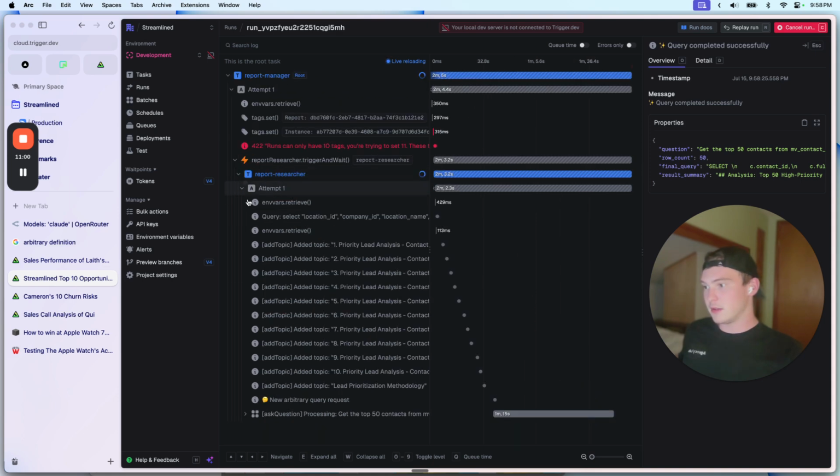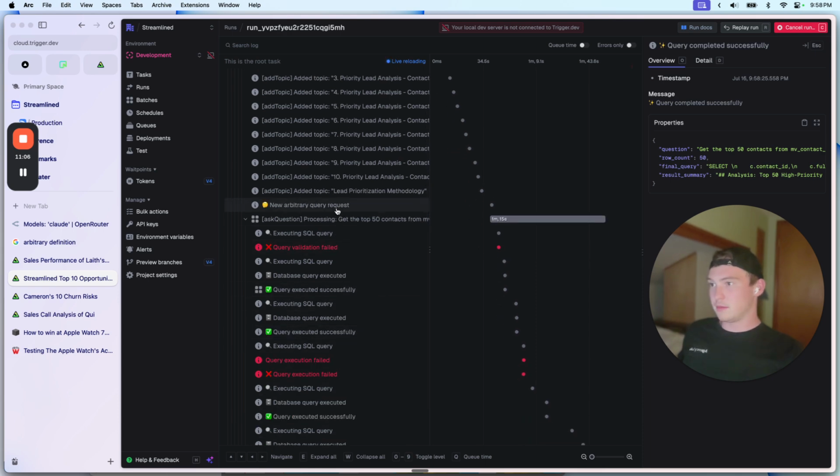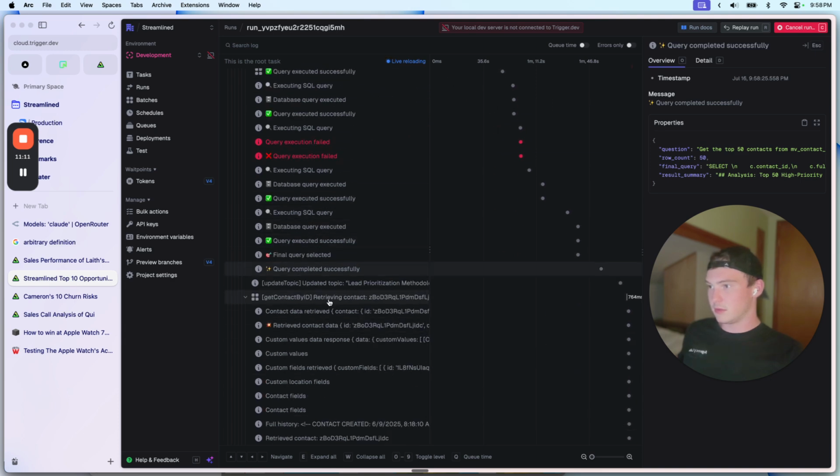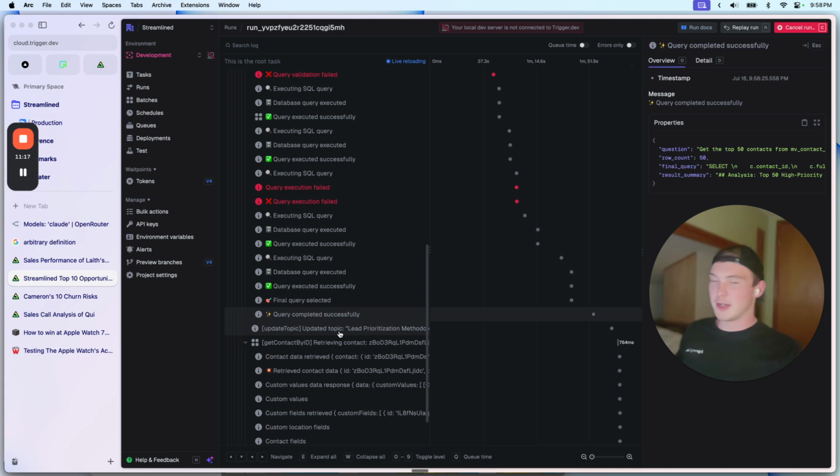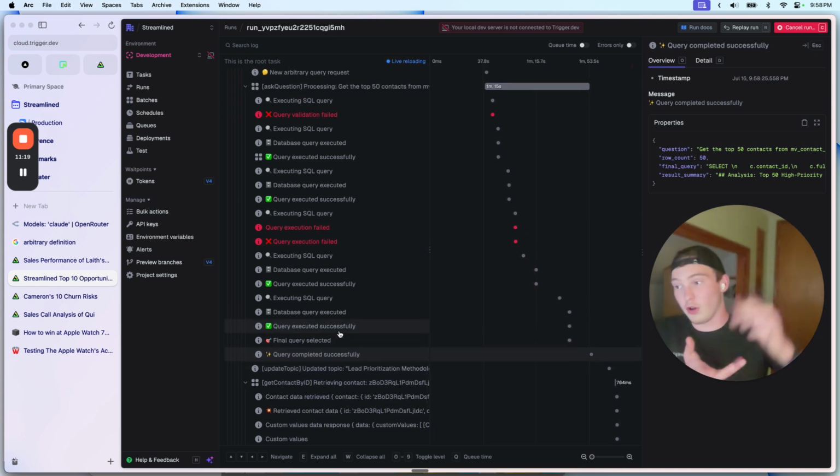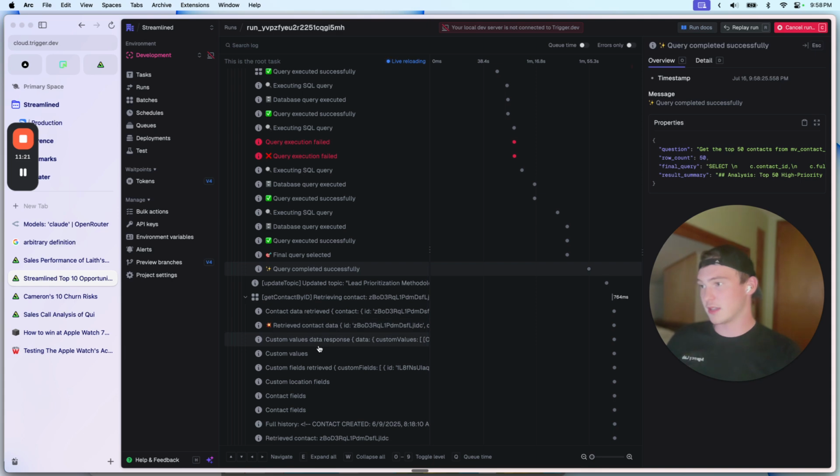And now we should see this agent here update the actual topic. So okay, now it's just going to grab each contact. Ideally, it should grab each contact and look at all 50 and figure out which ones are the best to look at.